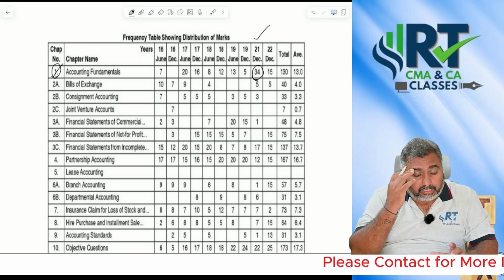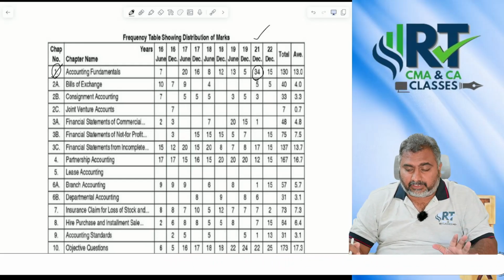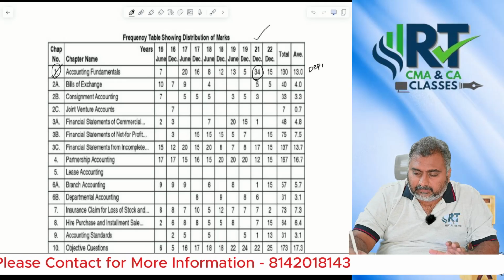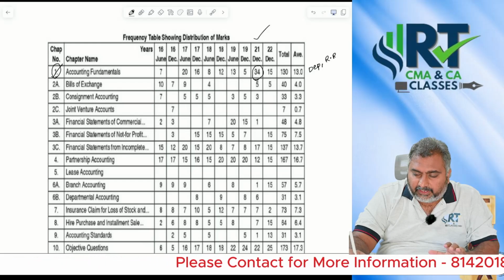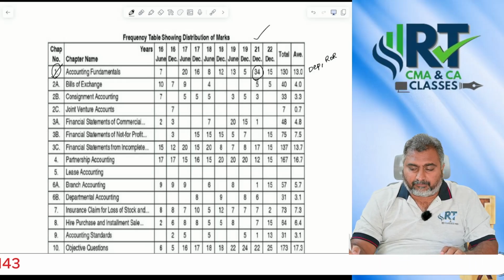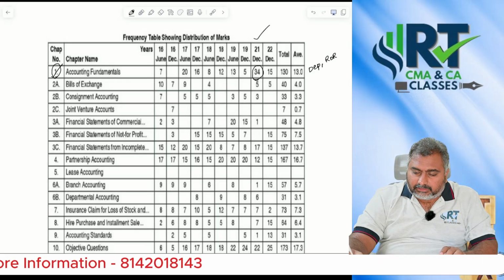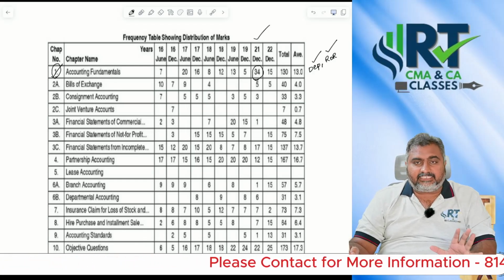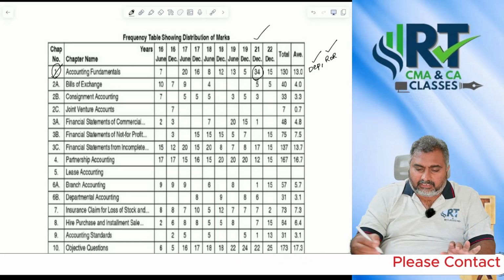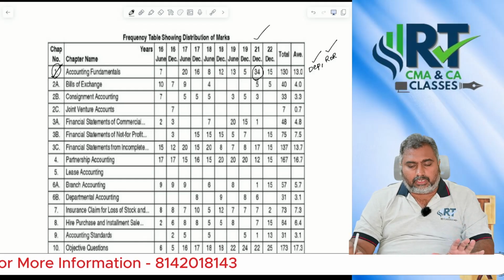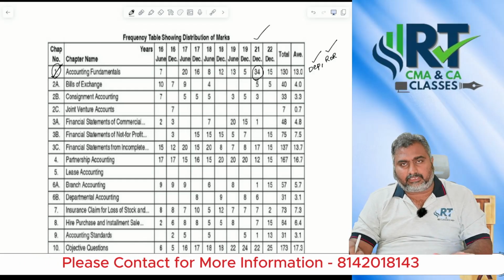Sir, which areas do I need to focus on in this chapter? Let's focus on depreciation as well as rectification of errors. Yes, focus on the rectification chapter. These two areas they are continuously touching and asking in the examination. That is the reason my sincere advice is don't ignore accounting fundamentals itself.